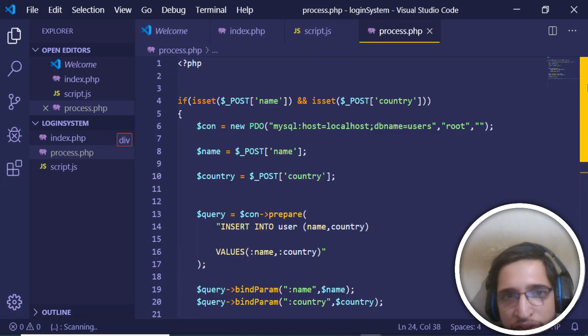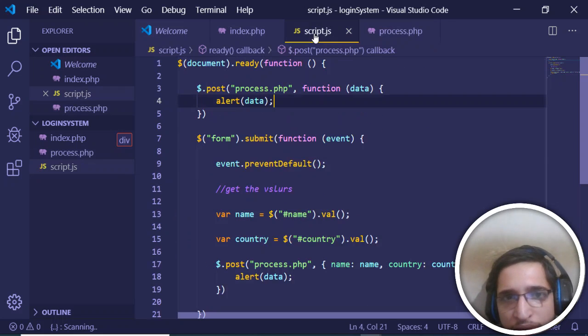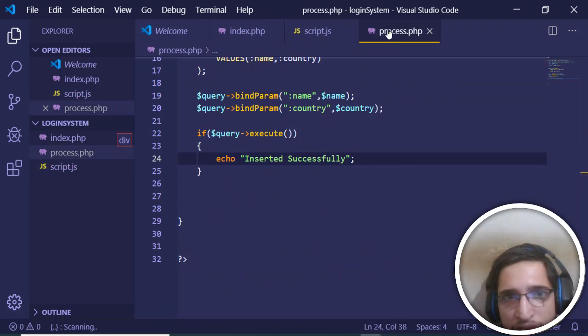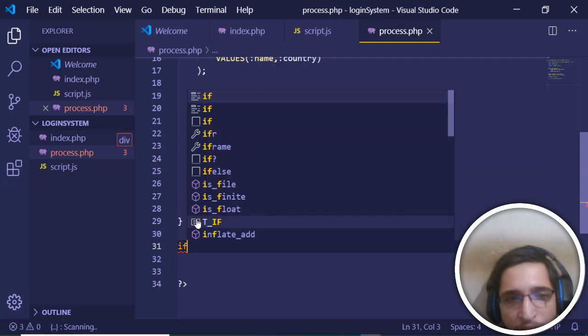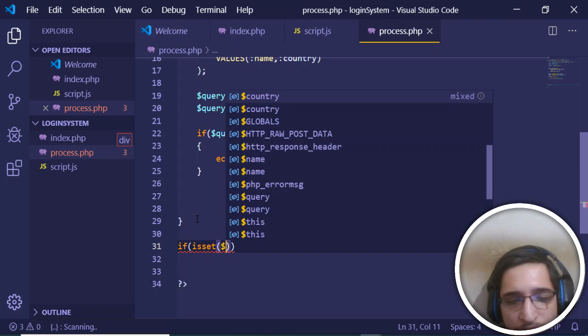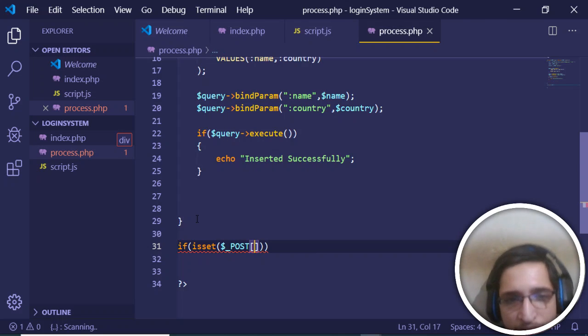First of all we need to check which request is coming at which interval. For clarity I just need to pass one field, just one piece of data. I will pass this data as select, and put a comma here, that's it. This is just done for selecting purposes. Now I can check here with isset $_POST data, which is passed here. In this way I know that this is the second request which is coming.